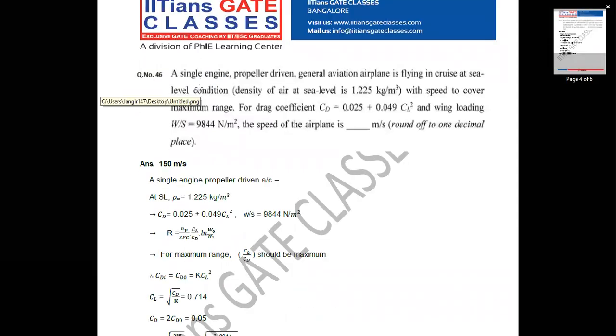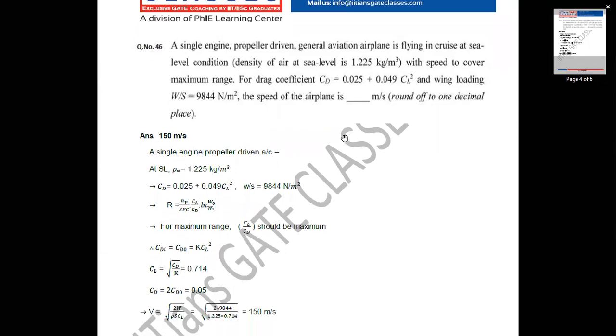Next, a single engine propeller driven general aviation airplane is flying in cruise at sea level condition. Density of air at sea level is 1.225 kg per meter cube. With the speed to cover maximum range, for drag coefficient CD equal to 0.025 plus 0.049 CL square and wing loading W by S equal to 9844 Newton per meter square, the speed of the airplane is dash meter per second. Round off to 1 decimal place.